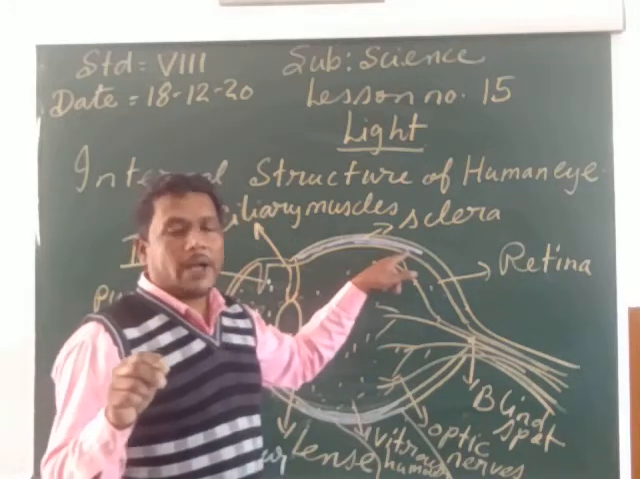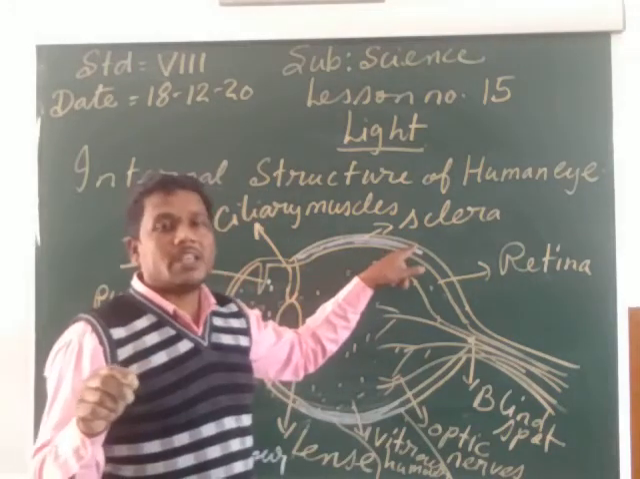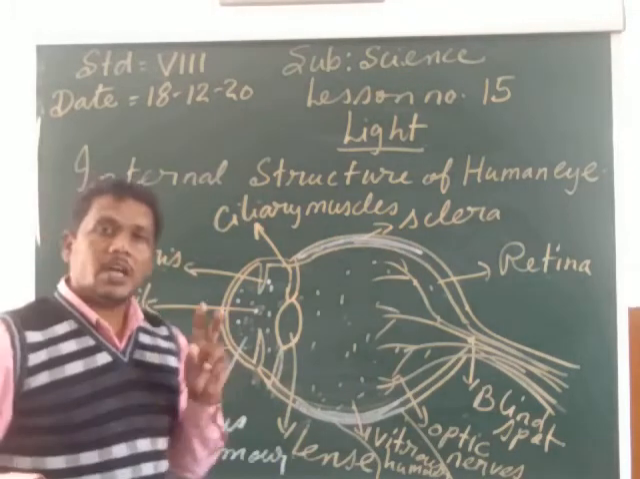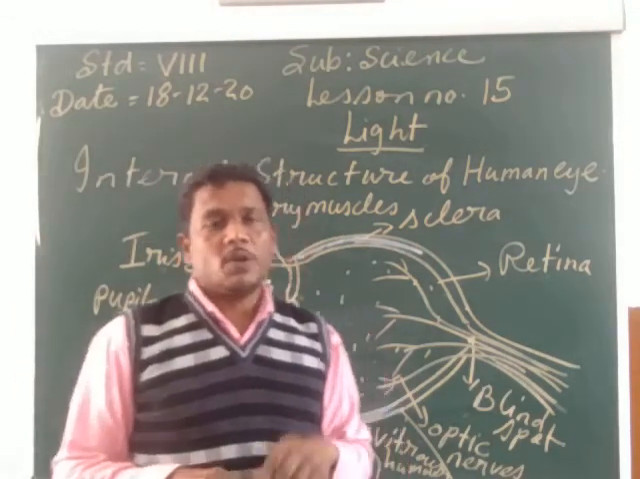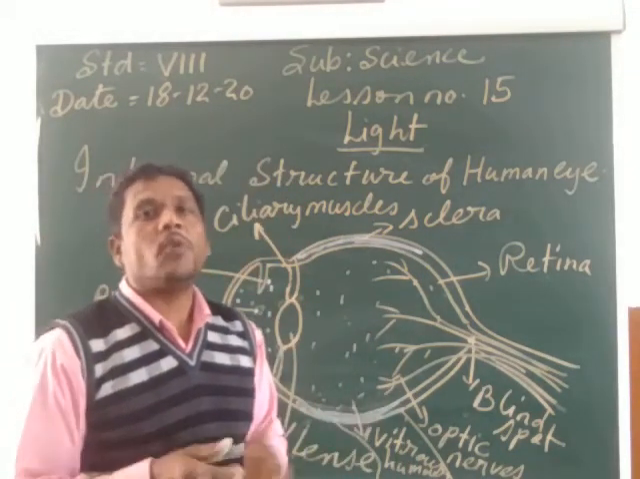Then we can see the white part of the eye. The white part of the eye is called the sclera. Now my child, in the eye, two types of liquids are filled up. One is the aqueous humor and one is the vitreous humor.